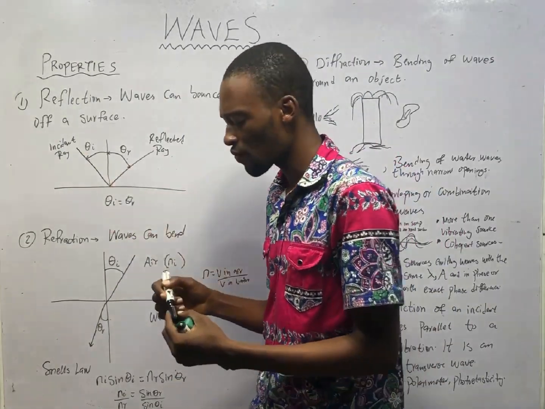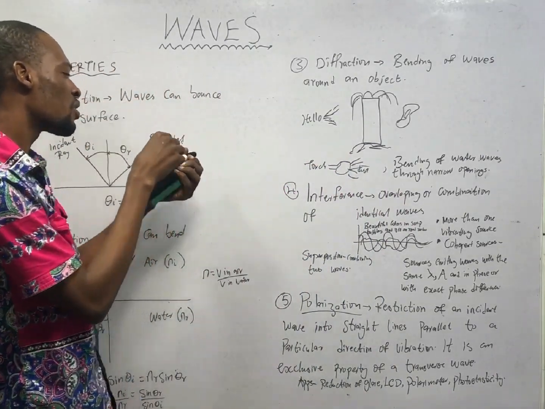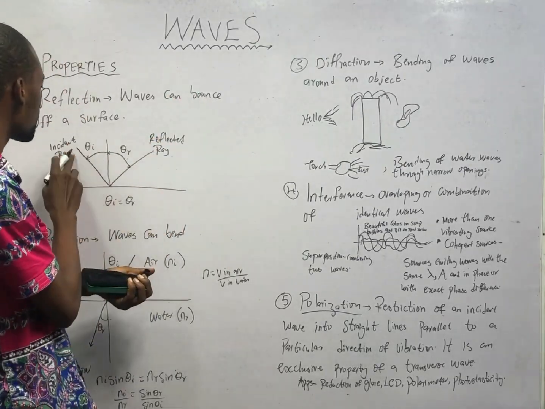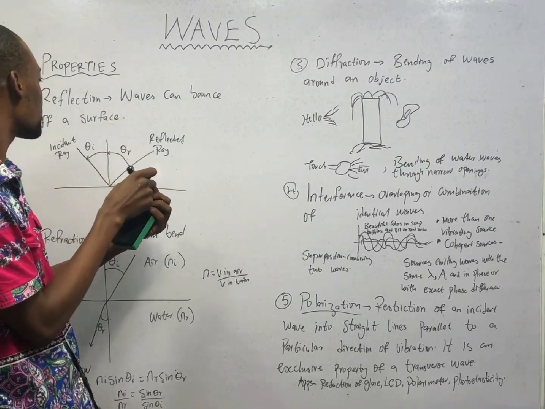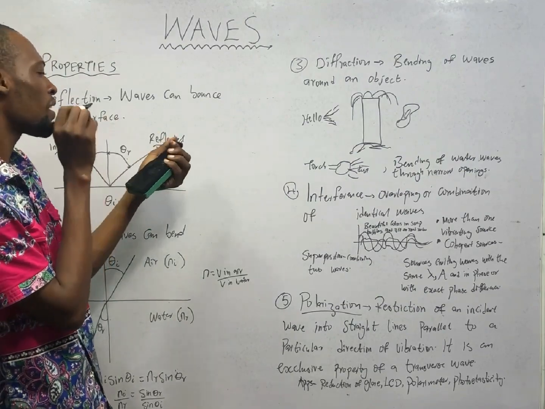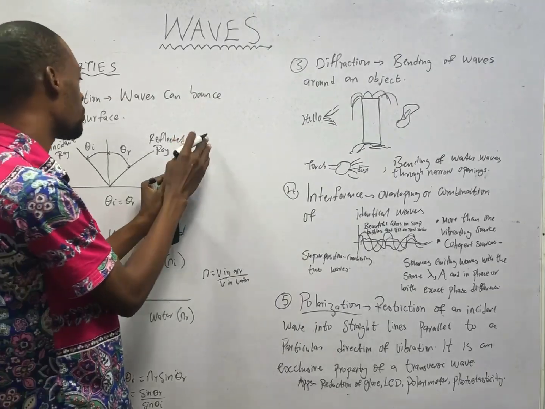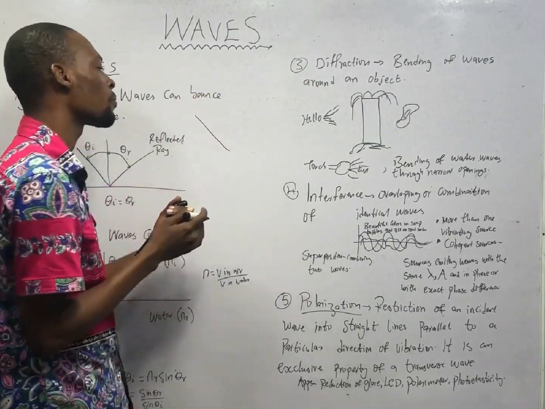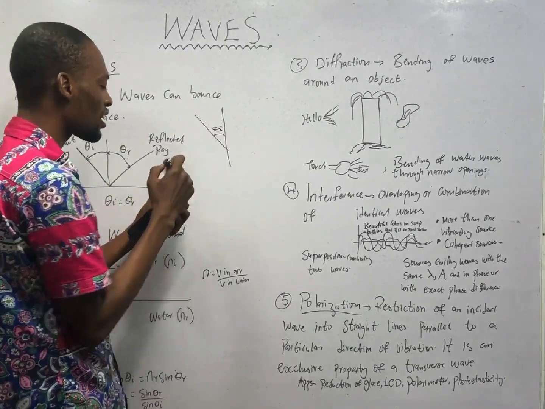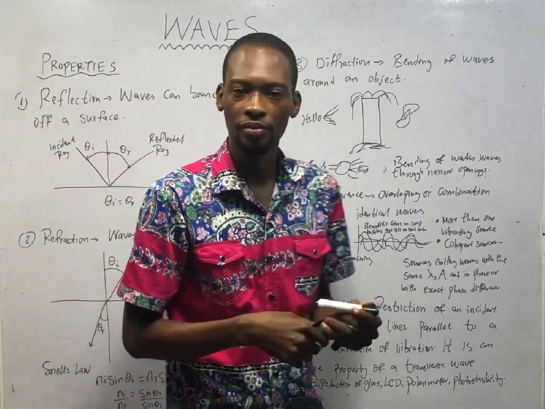Now, what is incident ray? This is a torch. I shine it on this surface. So the light coming from the torch or from the source is the incident ray. And the angle at which the light is pointed at the board is the incident angle. So if I'm shining a torch like this, this is 3D, but the board is 2D, so we can take it to be this way. So this angle, this is the perpendicular. So this angle is the incident angle, the angle at which the ray is entering the surface.